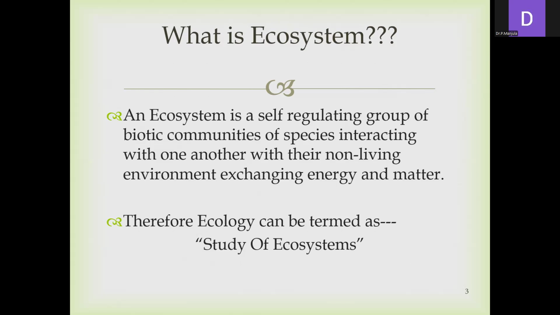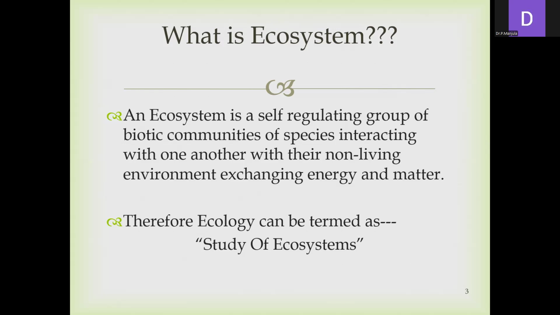Here, in an ecosystem we take only a particular area, and it is a part of ecology. It is one group. There are different types of ecosystems, like forest ecosystem, pond ecosystem, and woodland ecosystem, based on the organisms. But ecology means the study of ecosystems.